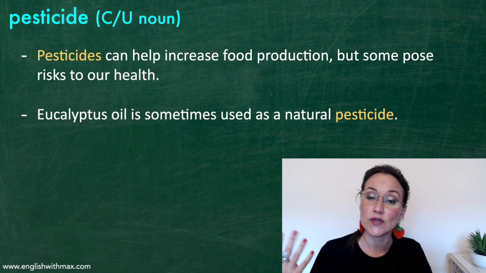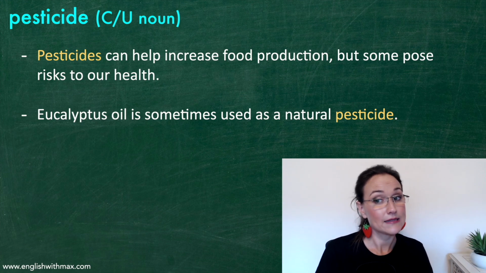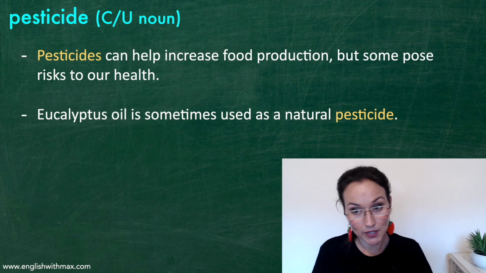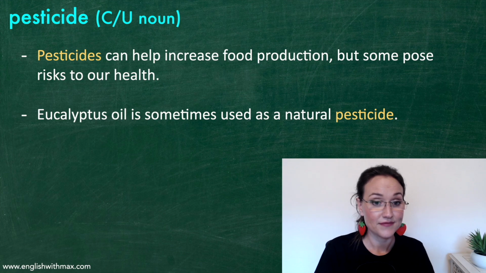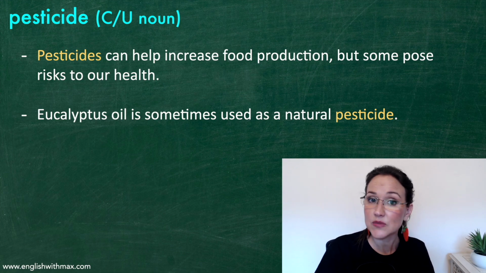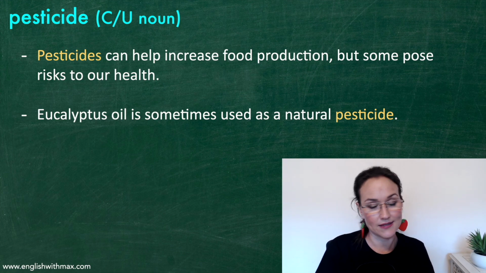Pesticides can help increase food production, but some pose risks to our health. Eucalyptus oil is sometimes used as a natural pesticide.